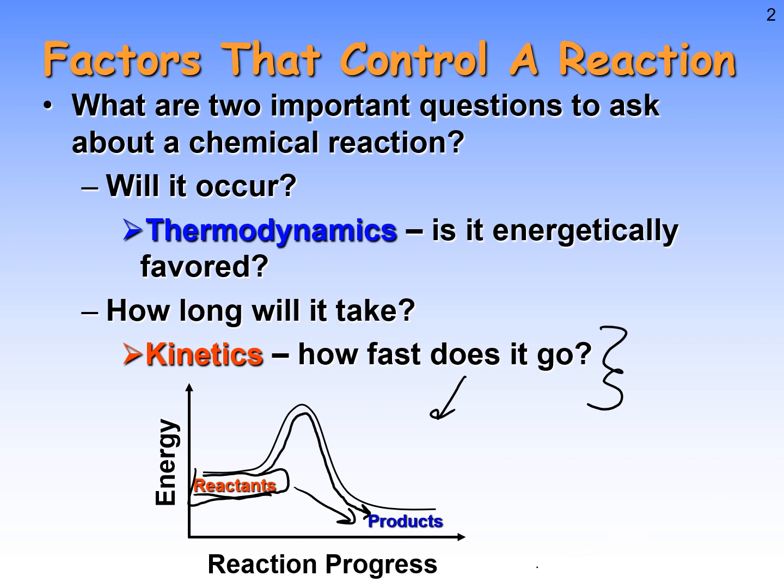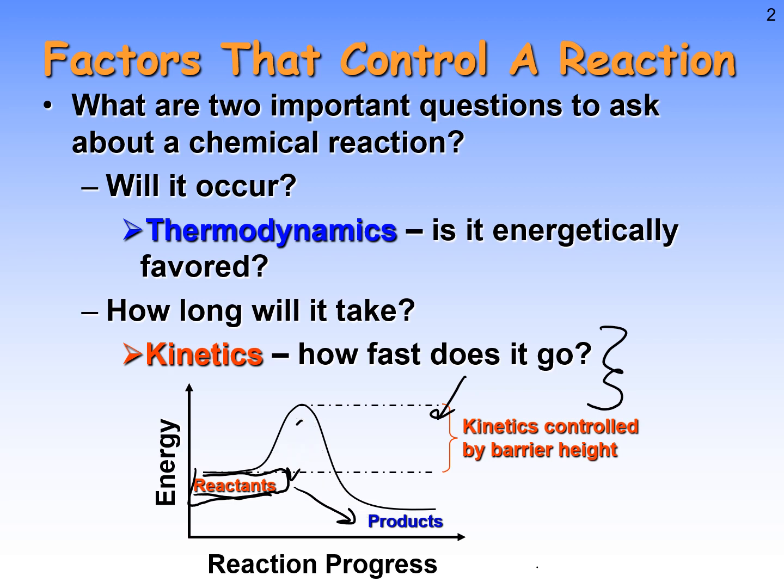It really has a big influence on how quickly this reaction happens, right? If this barrier is really big, then less of our reactants are going to have enough energy to get over it. And that doesn't mean they won't. It just means the reaction will happen much slower. Whereas if this is a really small barrier, like something like that, we're going to have a much faster reaction if this activation energy barrier is smaller. This barrier is what really controls how quickly the reaction is going to occur.